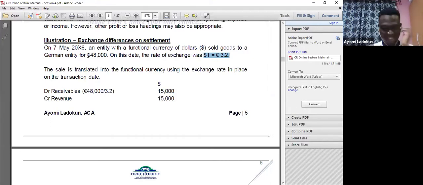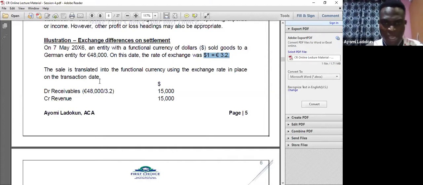Let me say that again. I look at the exchange rate: $1 to 3.2 euro, so the dollar is stronger. I then look at the currency in which the transaction was quoted, which is 48,000 euro. I need to convert to my functional currency because I'm the one selling to them. Since my currency is stronger and the weaker foreign currency denominated the transaction, I will divide.